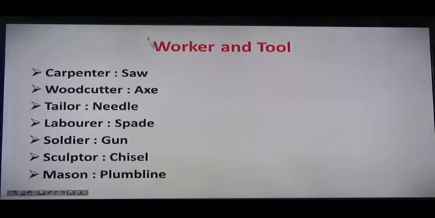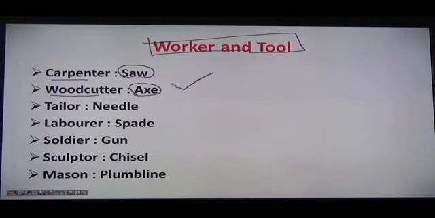The next type that we have is workers and their tools, right? Just take one by one. Carpenter uses saw. It's an instrument used by the carpenter. Woodcutter uses axe. Axe means kulhadi, right? We know that's the instrument used by the woodcutter. Tailor uses needle. Laborer uses spade, right? Soldier uses gun. Sculptor uses chisel, right? Mason uses plumb line. The idea is very simple. All these are the tools that are used by a worker.